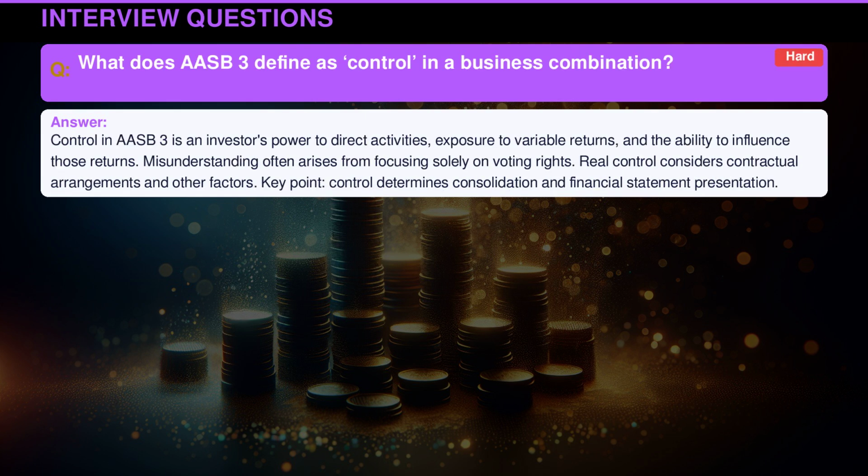Control in AASB 3 is an investor's power to direct activities, exposure to variable returns, and the ability to influence those returns. Misunderstanding often arises from focusing solely on voting rights. Real control considers contractual arrangements and other factors. Key point: control determines consolidation and financial statement presentation.